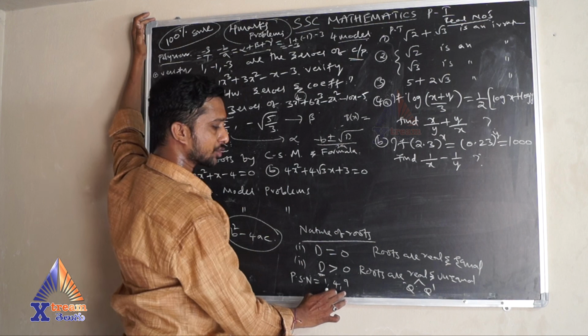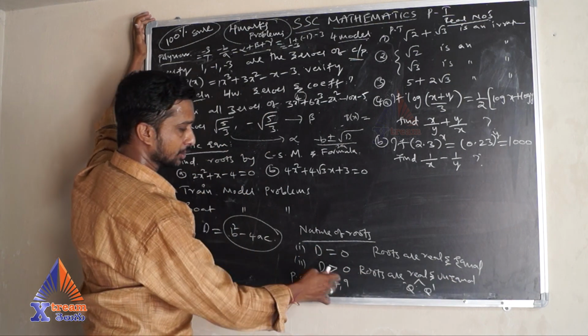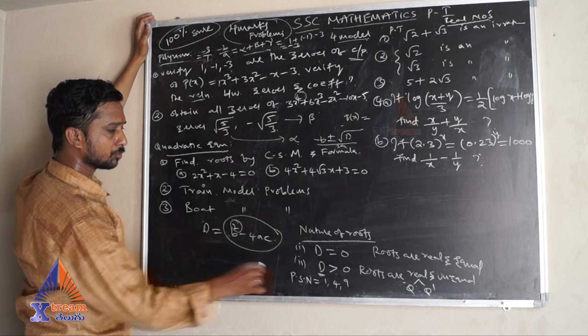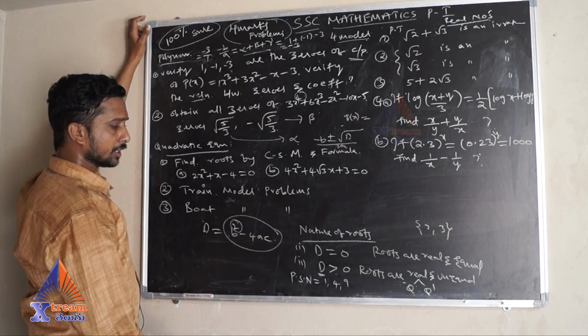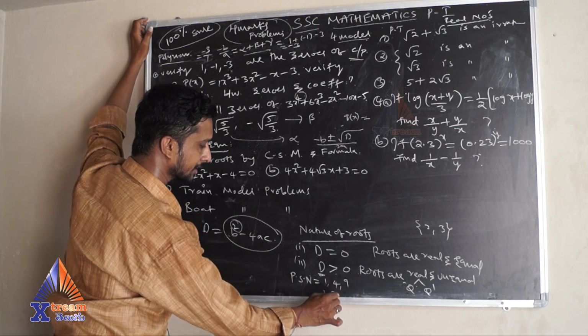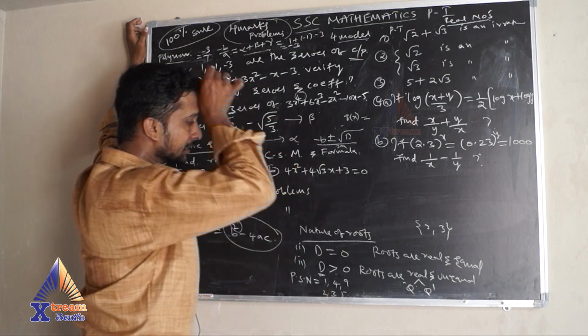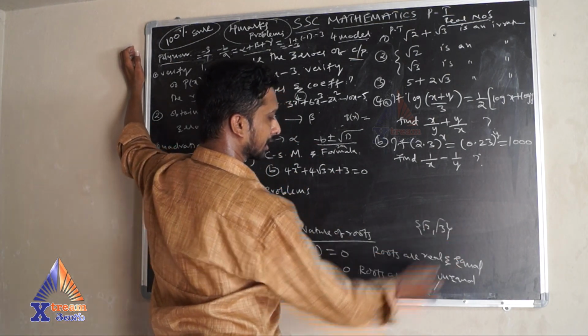If you get a perfect square, you will get rational and unequal roots. Both are different. If you get other than a perfect square number, say 2, 3, 5, you will get an irrational number. Irrational number means root 2, root 3, like that.